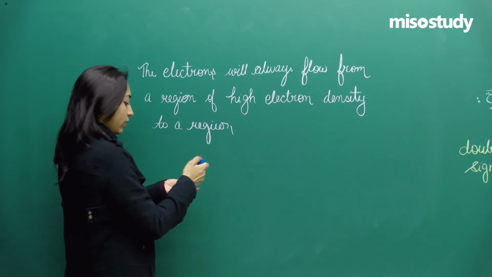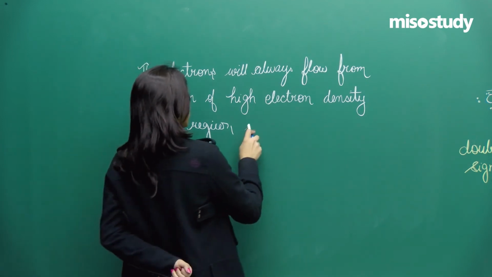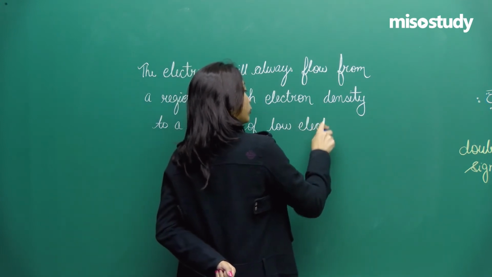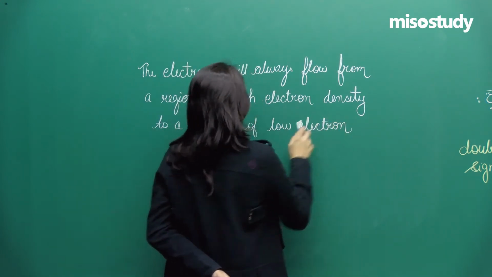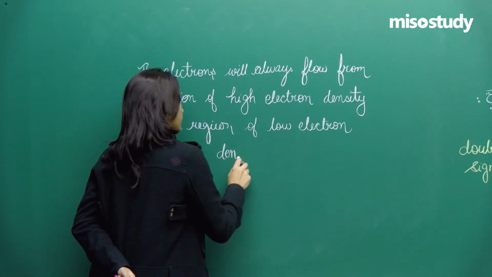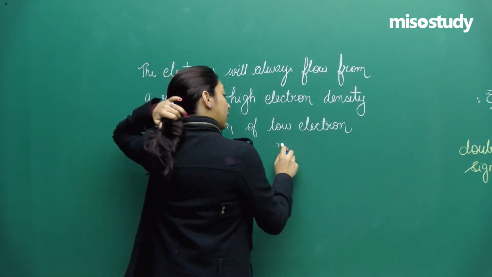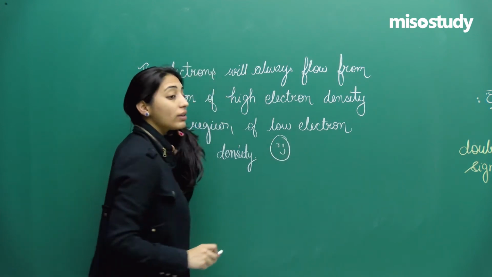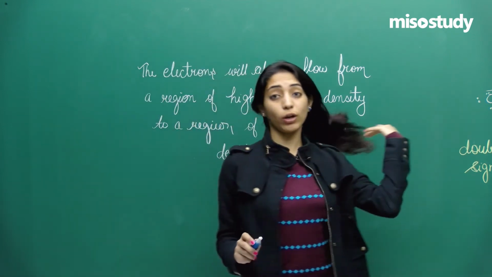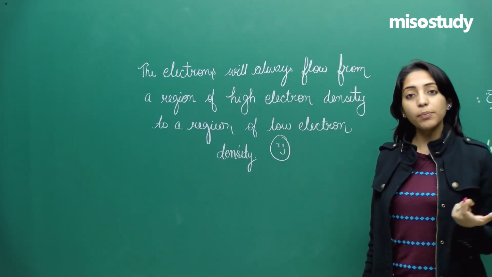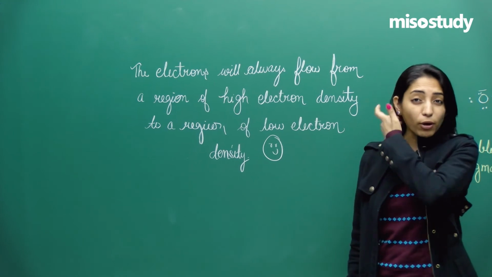I also told you that the movement of electrons will be from a higher region to a lower region. Another important thing is that pi bonds are weaker than sigma bonds, right?